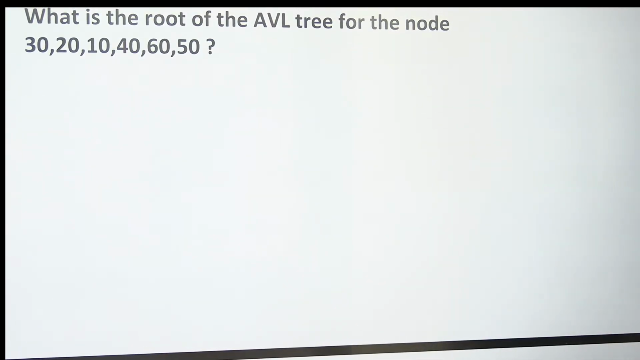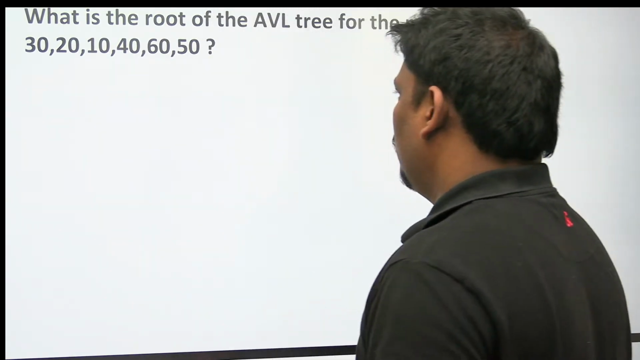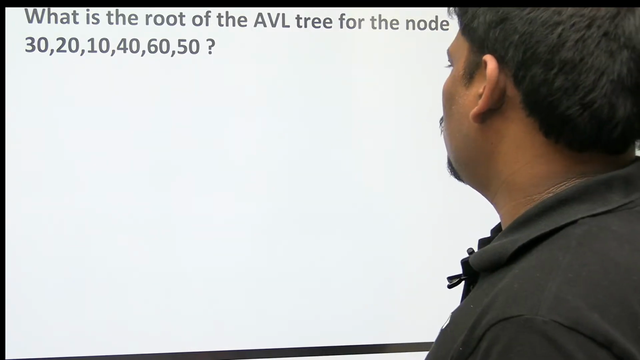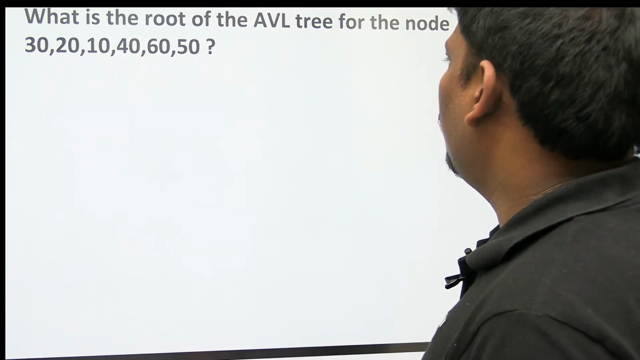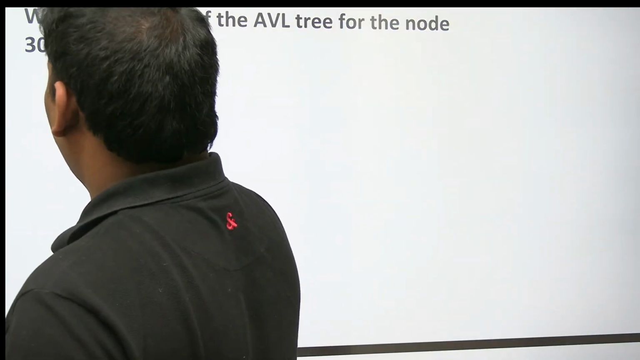What is the root of the AVL tree for the nodes 30, 10, 30, 20, 10, 40, 60, 50? You have to create the AVL tree for these nodes. After creating, what will be the root is what is asked. Let's try the AVL tree. First 30, no problem.